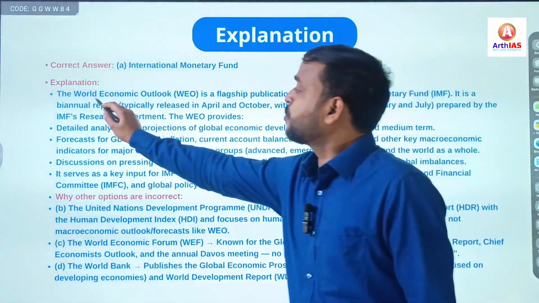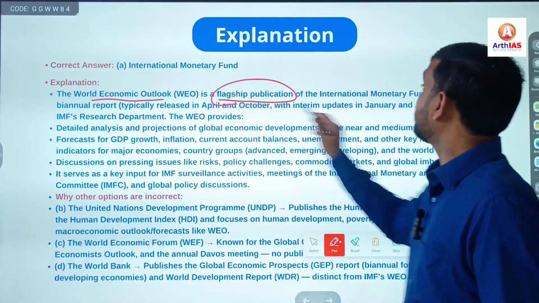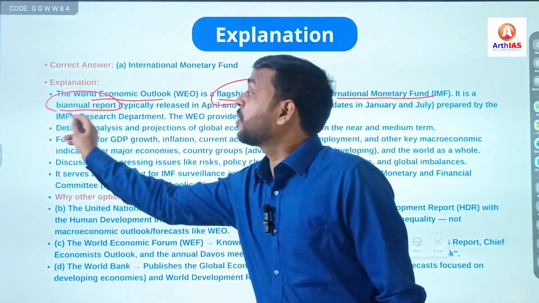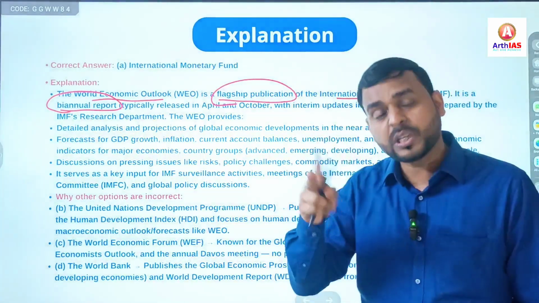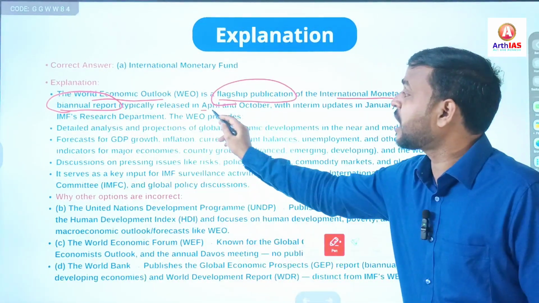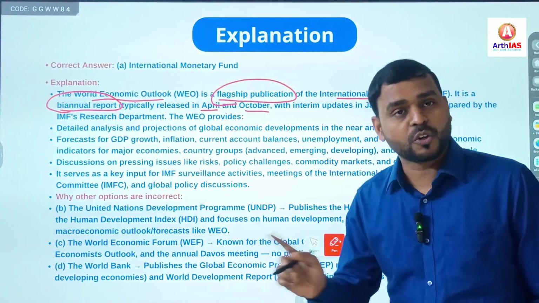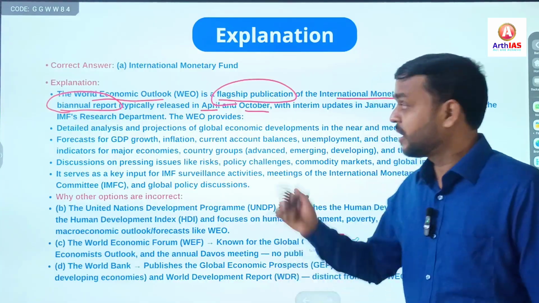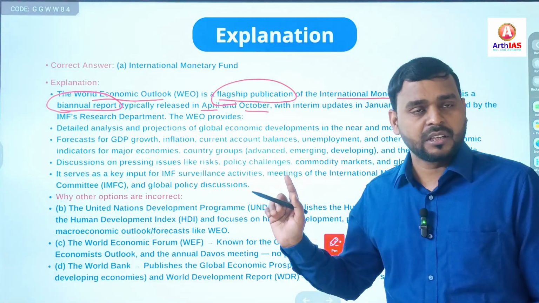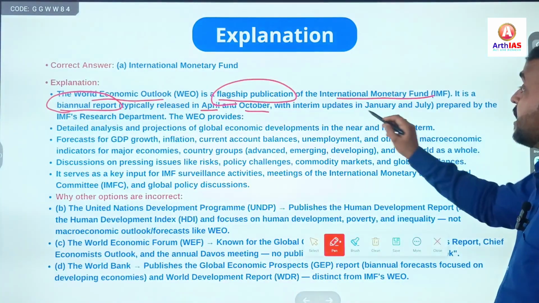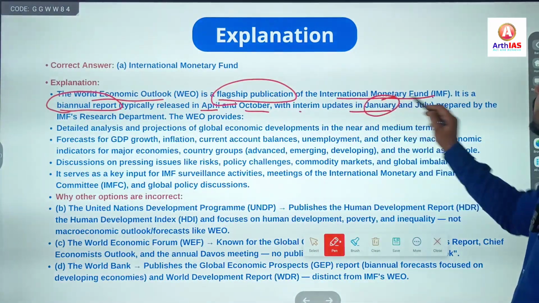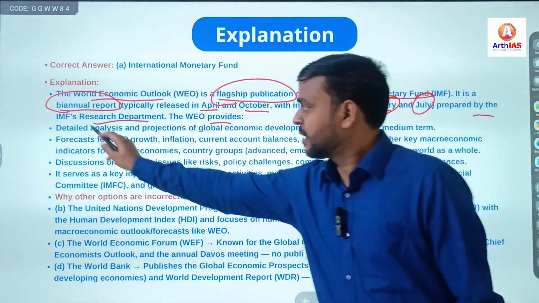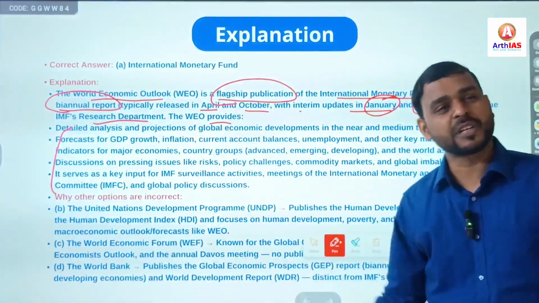So, World Economic Outlook is a flagship publication of IMF, International Monetary Fund, and you have to remember that it is published biannually. Biannually means 2 times in a year, once in April and second in October. So it is published twice a year, a biannual report, published by IMF, with interim updates in January and July. Prepared by IMF's research department. You can pause the video and read.